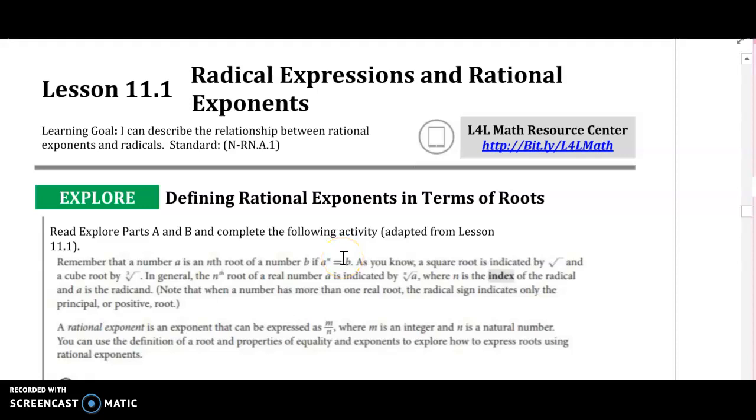We're going to work on lesson 11.1, radical expressions and rational exponents. So radical means that there's some root, right? It could be some kind of nth root, square root, cube root, fourth root, something like that. And rational means fraction. So it's like fractional exponents. So let's check it out.